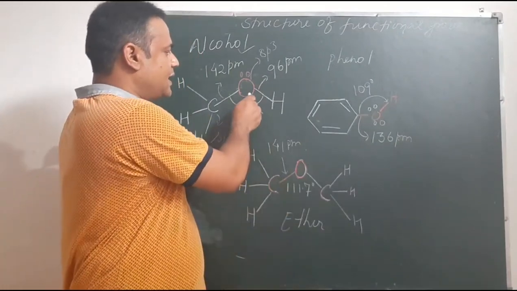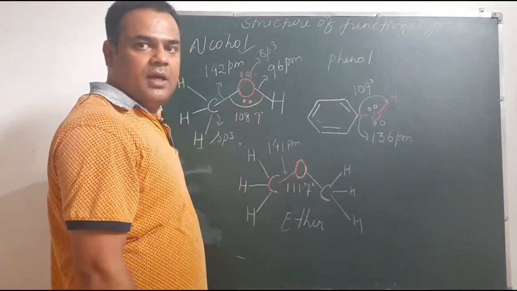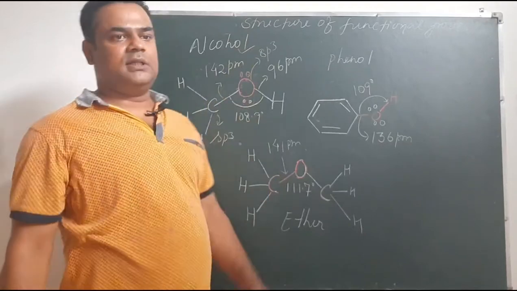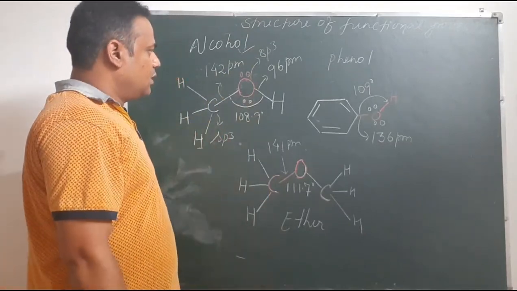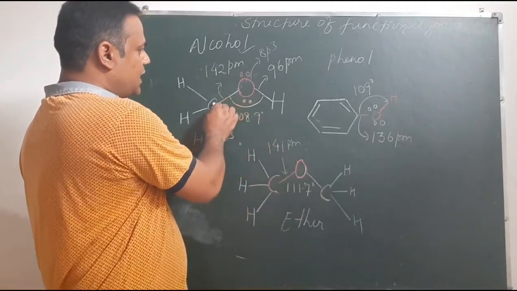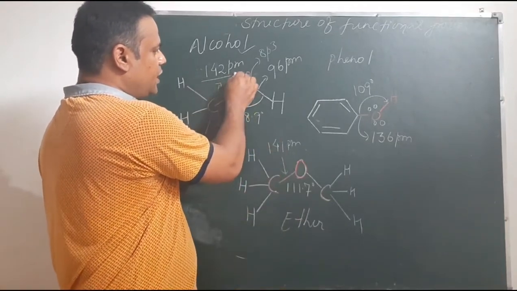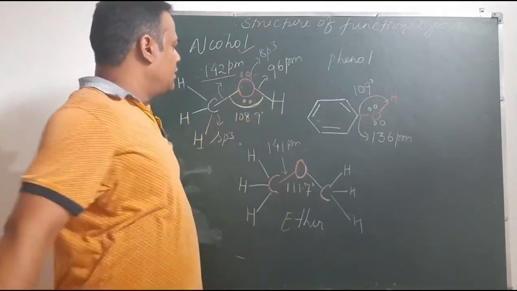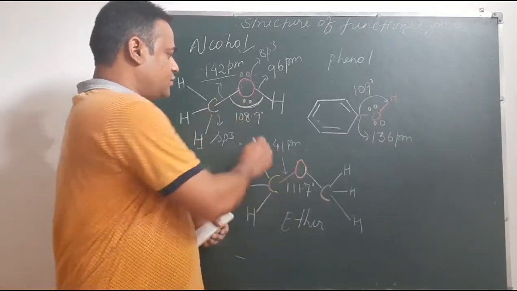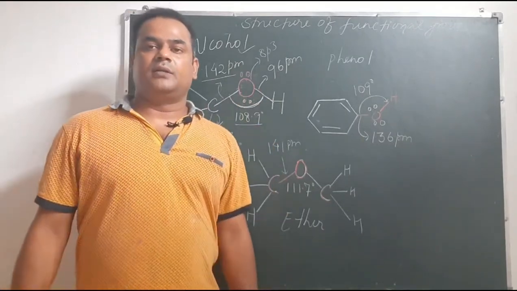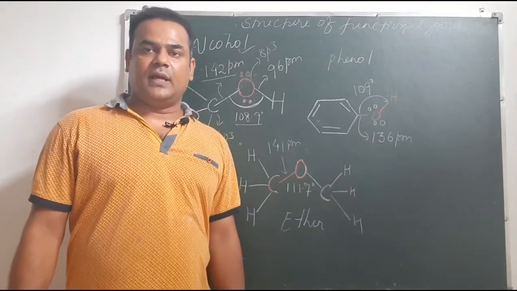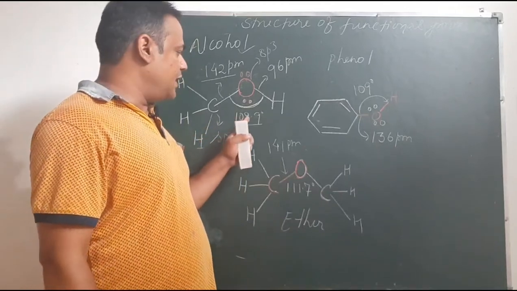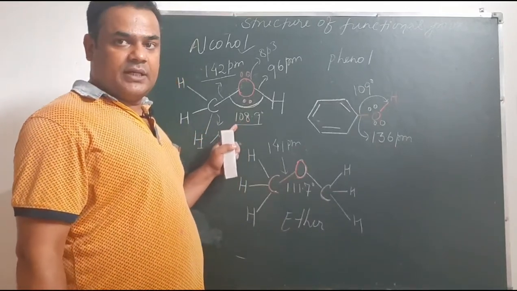Being sp3 hybridized, the structure around this oxygen will be tetrahedral, meaning these atoms are attached tetrahedrally to the oxygen atom. The bond length between C and O is 142 picometer, and the bond angle between the C-O and O-H bonds is 108.9 degree. But we know that in a tetrahedral structure the bond angle is 109 degree 28 minutes, and here it is lesser than that.